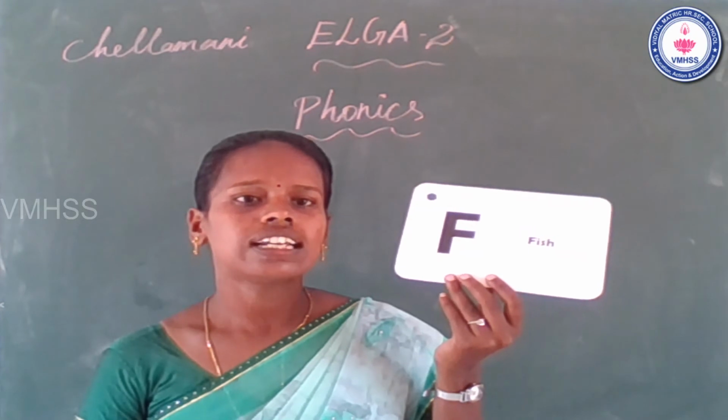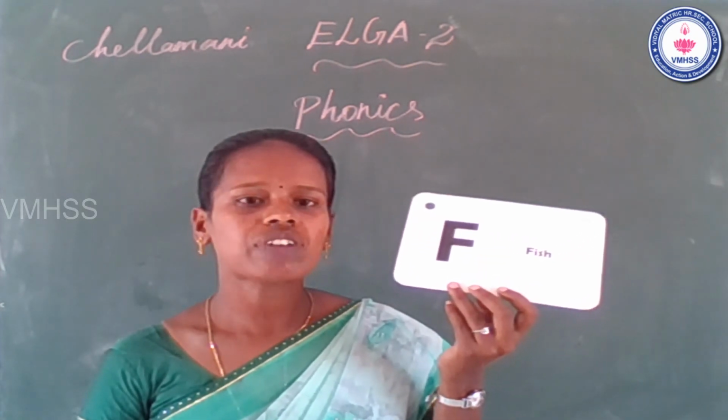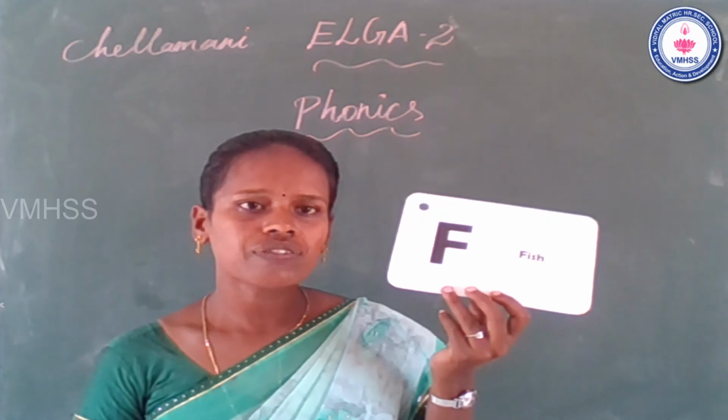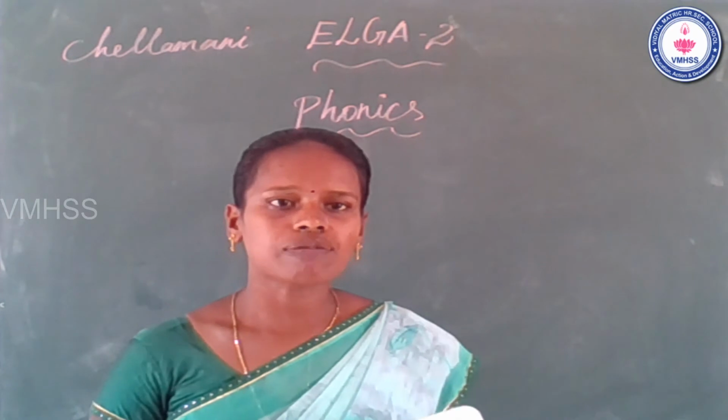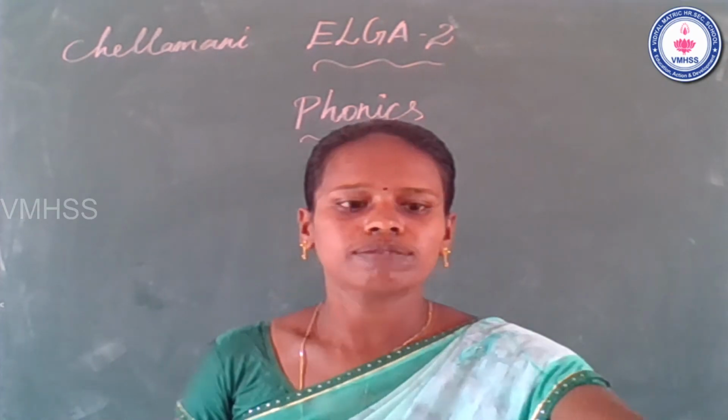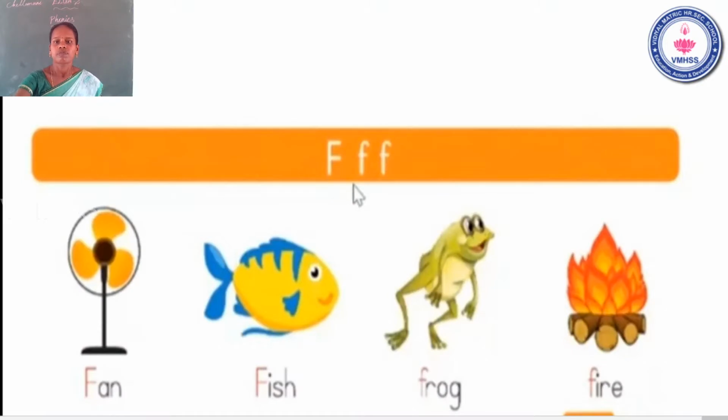What is the letter? The letter F. The name of the letter F. The sound of the letter. Now let's see some words. Look at the slide. Fan, first one. Second one, fish. Third one, frog. Fourth one, fire. It's clear? Now go to the next letter sound.